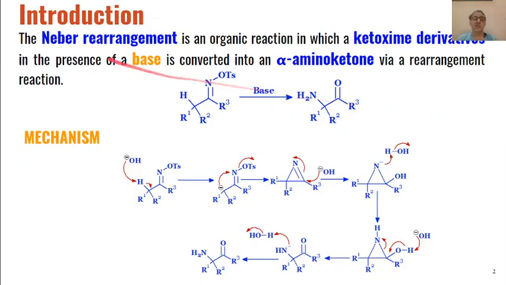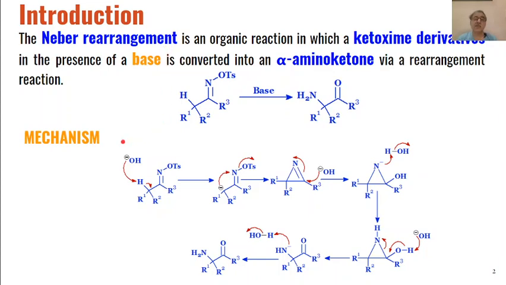The Neber rearrangement is an organic reaction where derivatives of ketoximes, when reacted with a base, are converted into alpha amino ketones. Such a conversion of ketoxime derivatives into alpha amino ketones is called the Neber rearrangement.